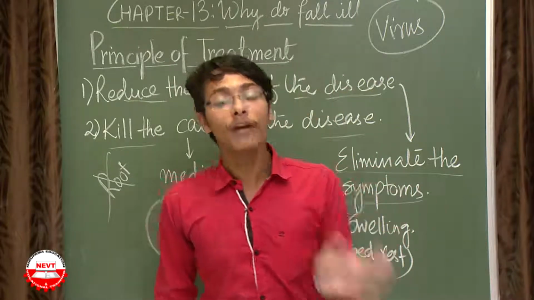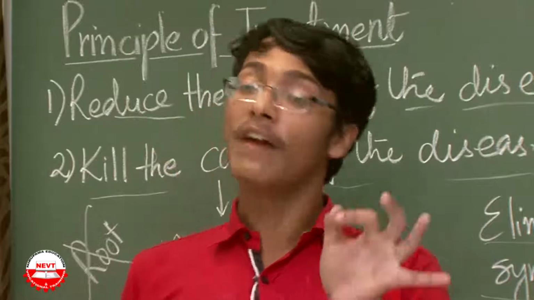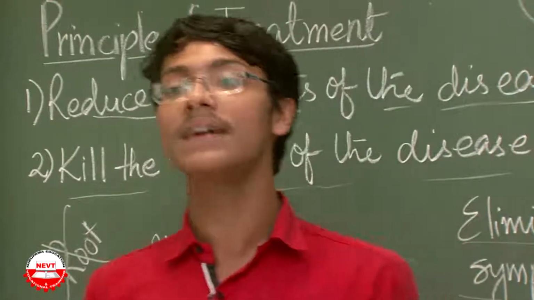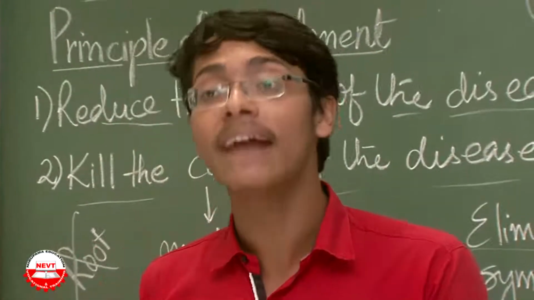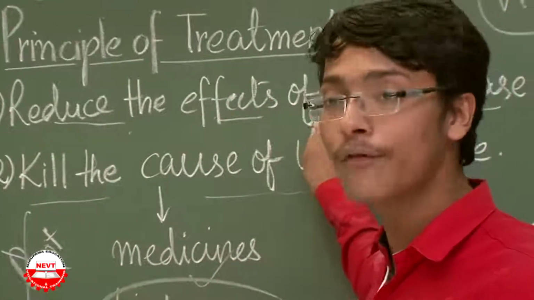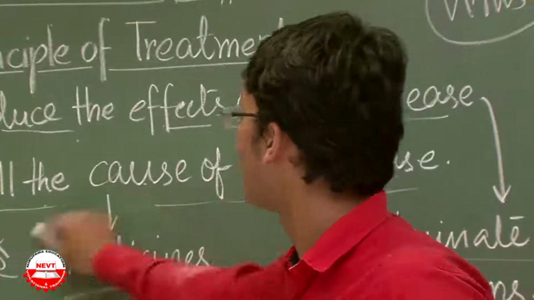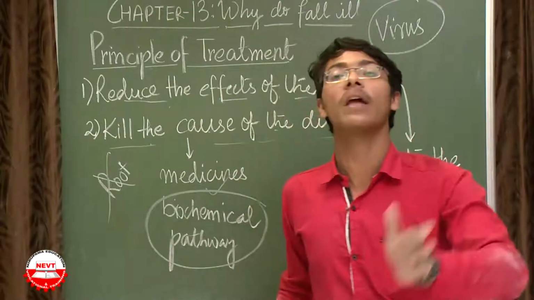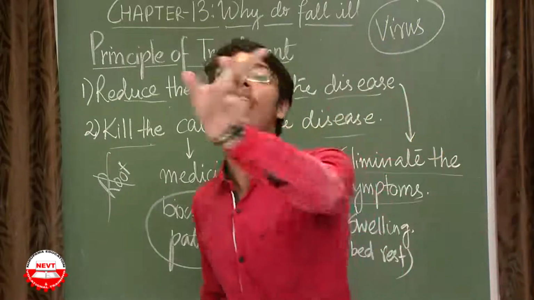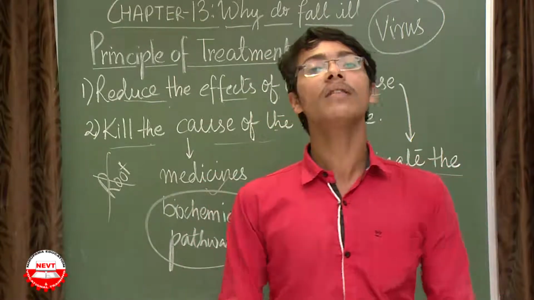But now, with the advent of science, many antiviral medicines have been found which are very specific to the virus, very particular to the virus, not affecting the host cell. Diseases like HIV/AIDS are in control due to the medicine. So what we have discussed is, we can try to reduce the side effect, that is the symptom, or we can directly kill the cause of the disease by having medicines. Medicines are specific to the biochemical pathway of the microorganism. One medicine for one particular pathway cannot be used for another pathway. Pathways are specific to the type of infectious agents, and that is all about the principle of treatment.